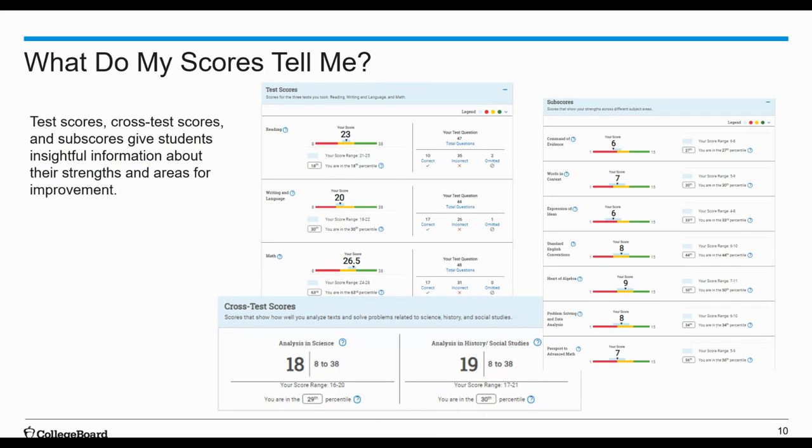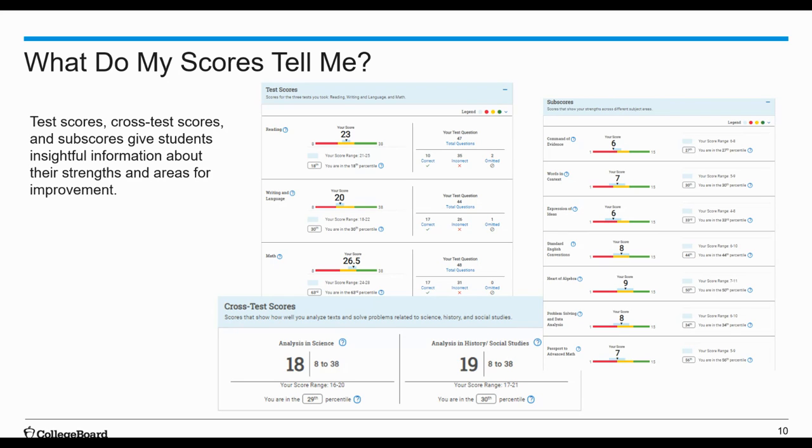So what do all of these scores mean? You're going to get a lot of in-depth information about your performance on the PSAT and NMSQT. You're going to receive your test scores, cross-test scores, and subtest scores that are intended to give you insightful information about what you're doing really well at and where you need to improve.